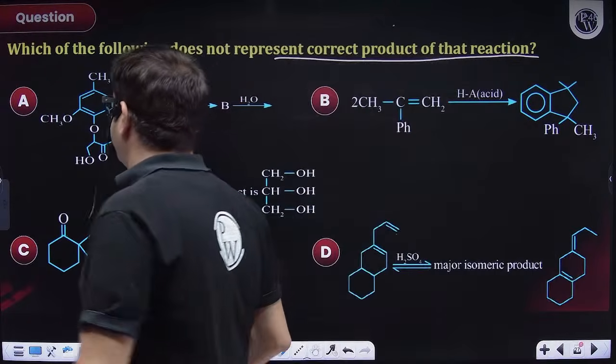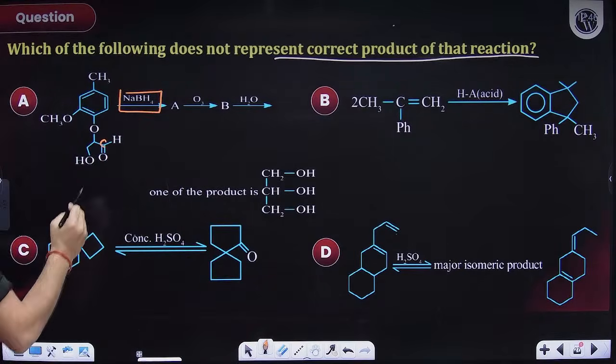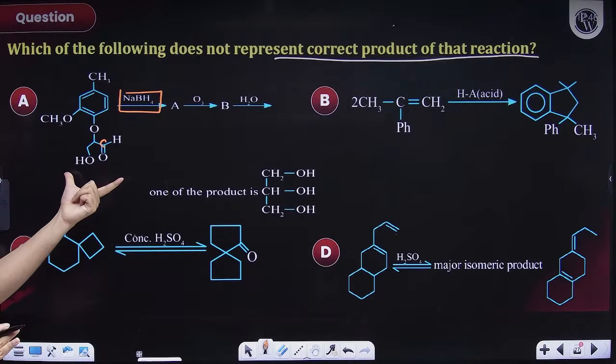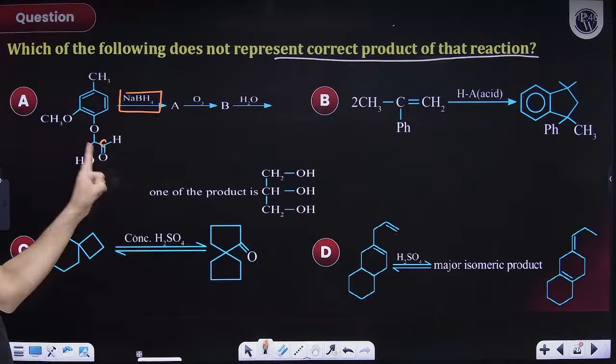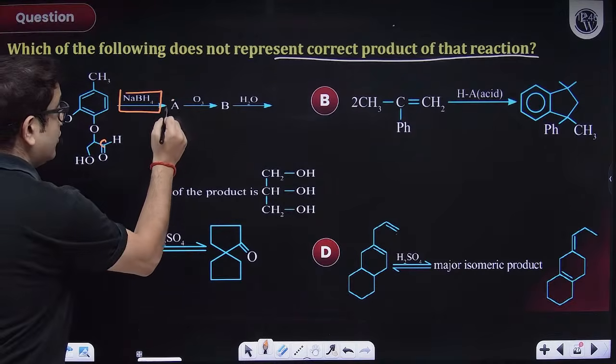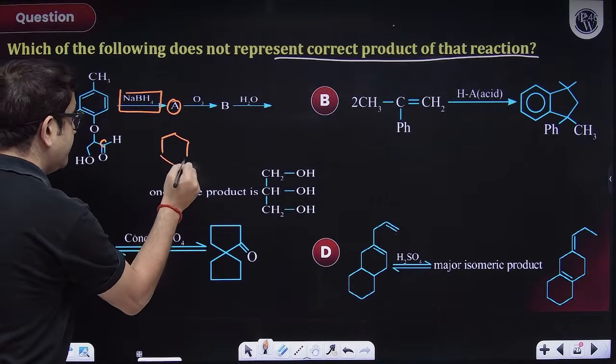Sir, this is ether. This is aldehyde because this is CHO, and that's it. I do not have any other functional group which can be reduced by NaBH4. So this aldehyde will be reduced. So this A is quite easy to be made.